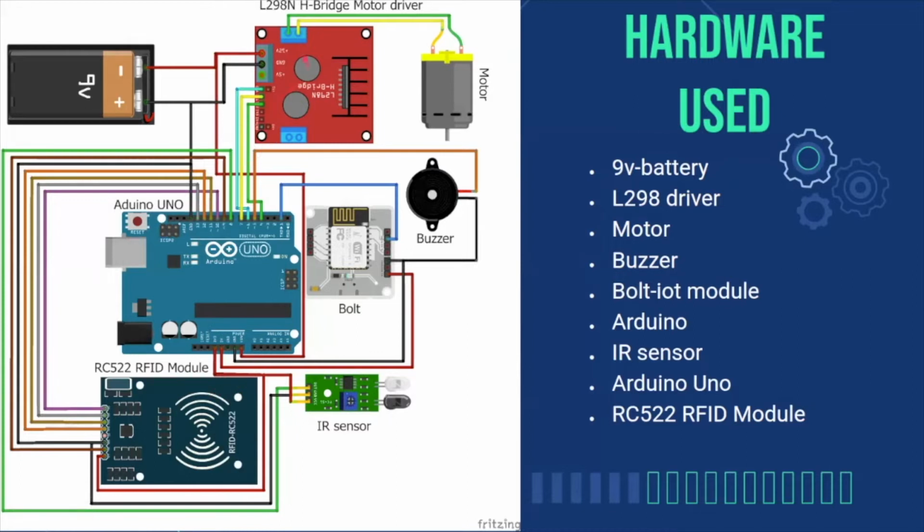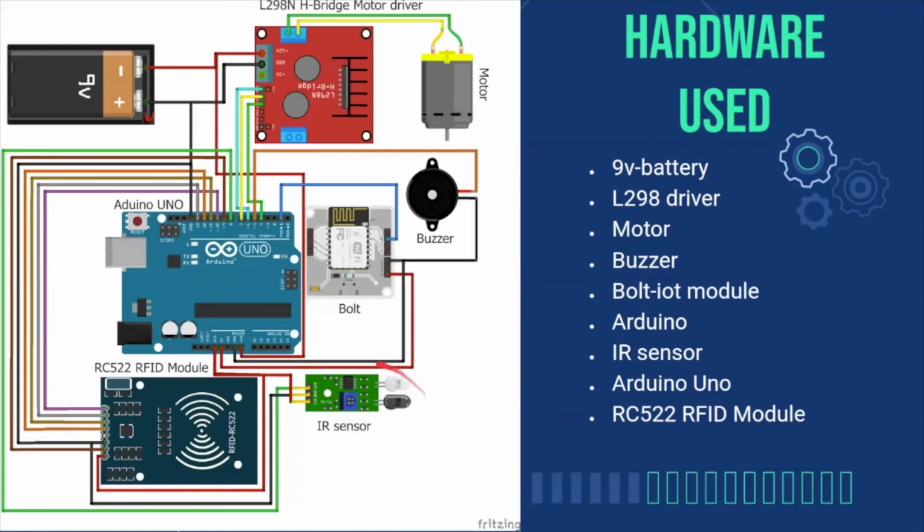So here, the motor driver IC is connected to the motor. Then I've used a buzzer. The buzzer is connected to pin number 5. And the Bolt IoT module is connected to the Arduino using UART communication. So the TX of the Arduino is connected to the RX of the Bolt IoT module.